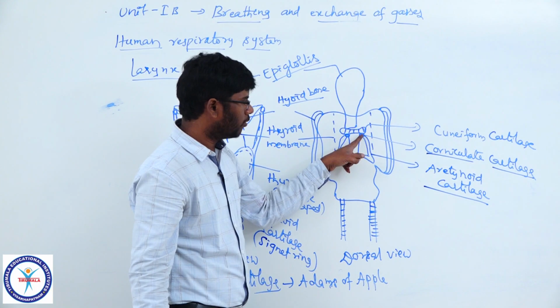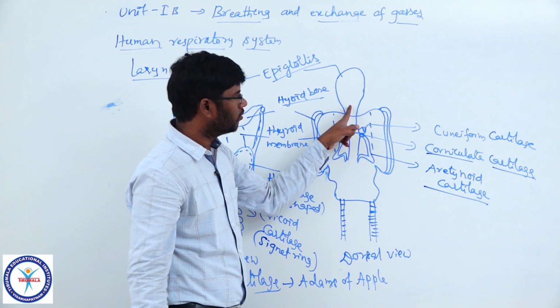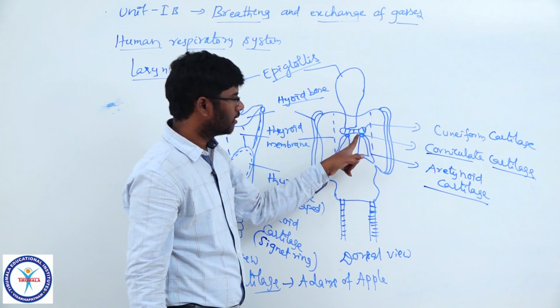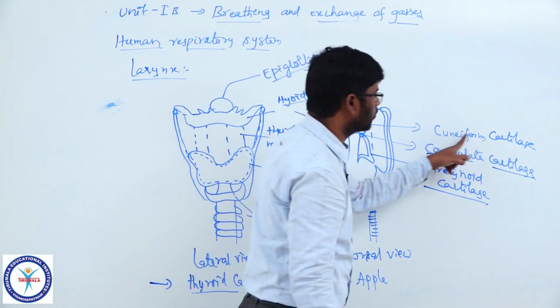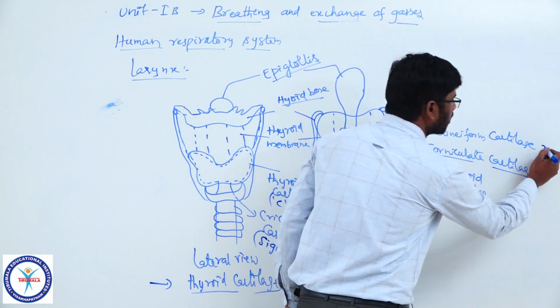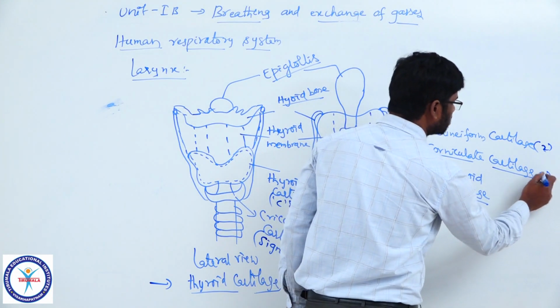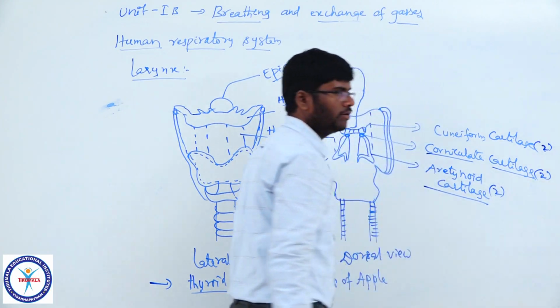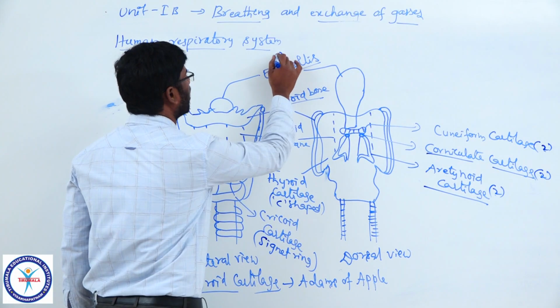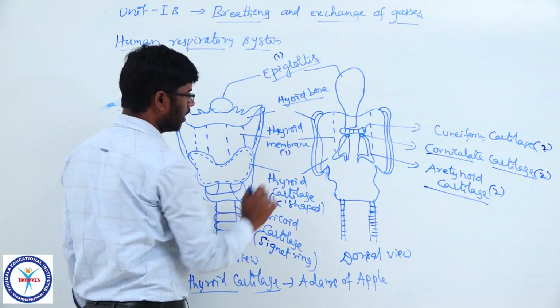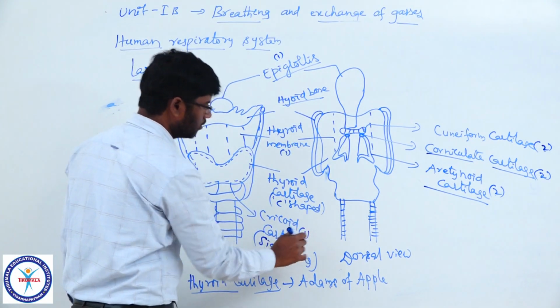Just above the corniculate cartilage, below the epiglottis, there is one more cartilage, called the cuneiform cartilage. Cuneiform, corniculate and arytenoid cartilages are paired. But epiglottis, thyroid cartilage and cricoid cartilage are unpaired.